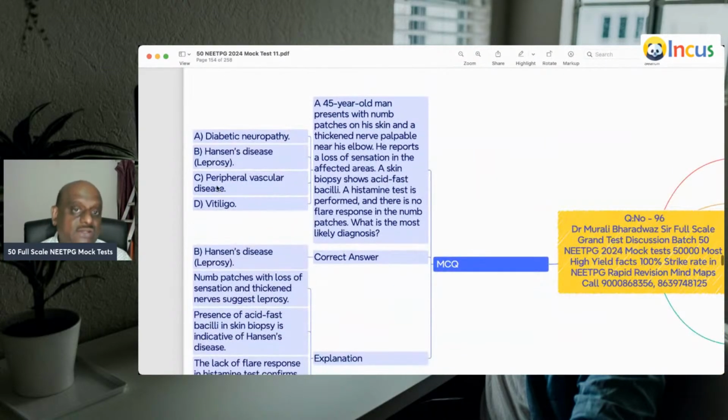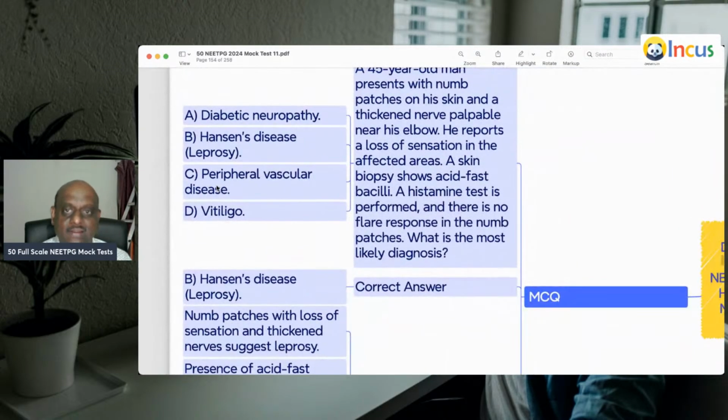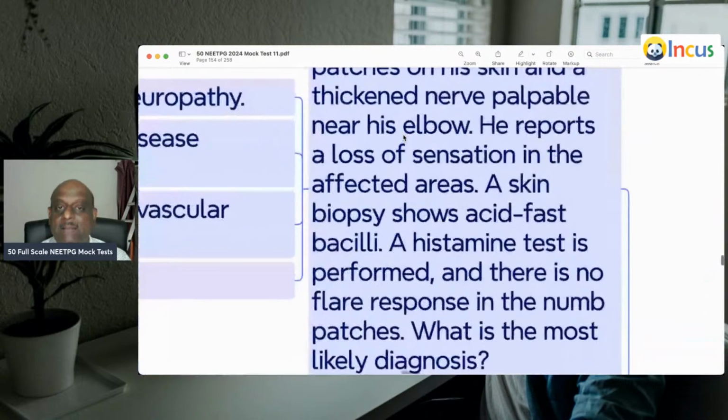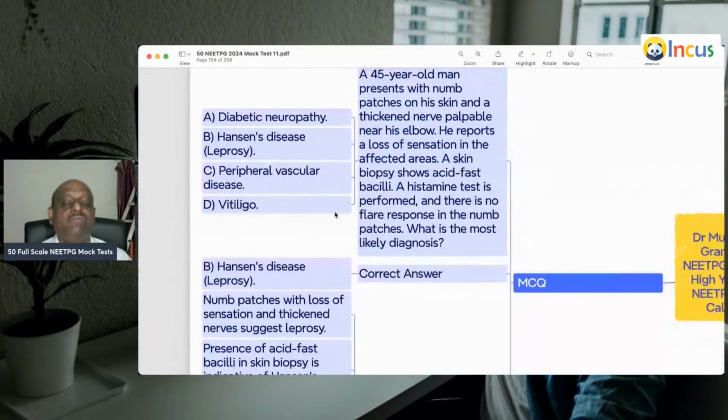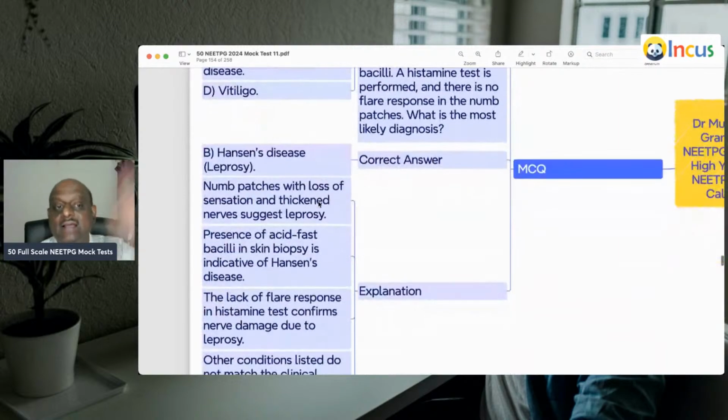A 45-year-old with numb patches of skin and a thickened nerve palpable near his elbow. Leprosy is the diagnosis.